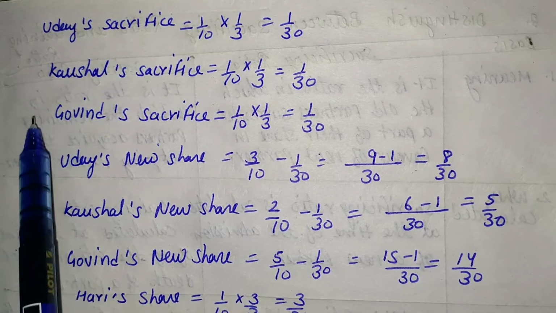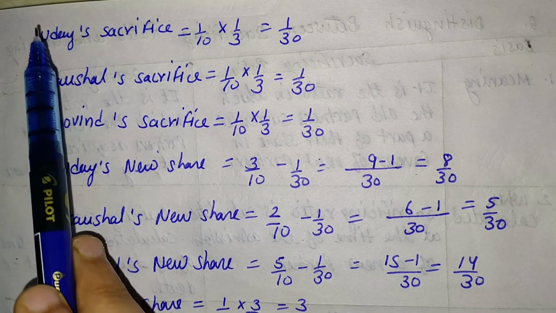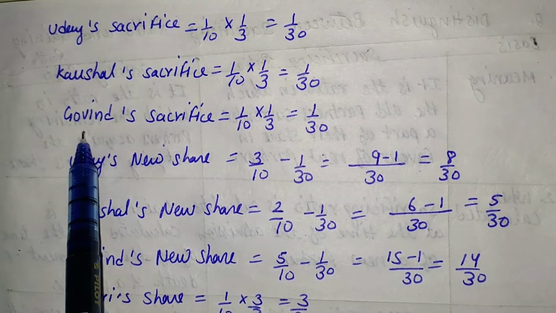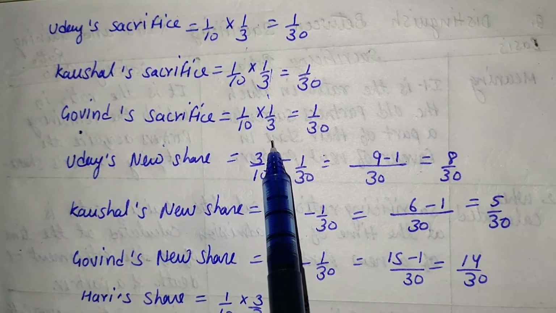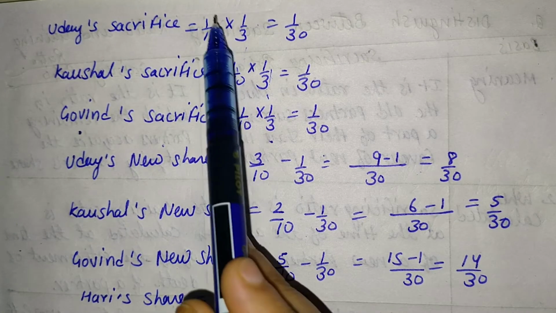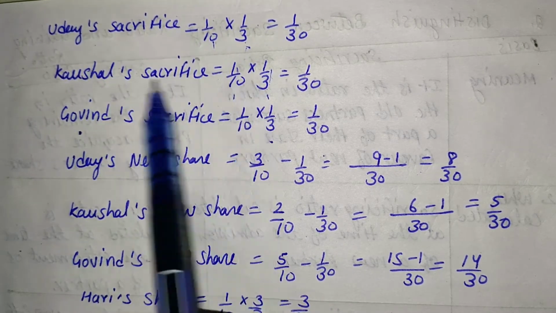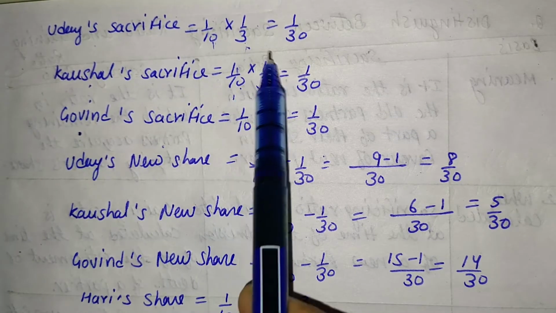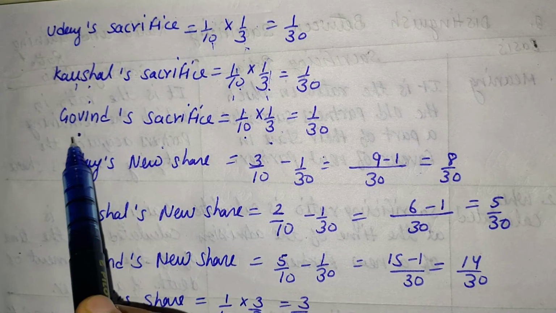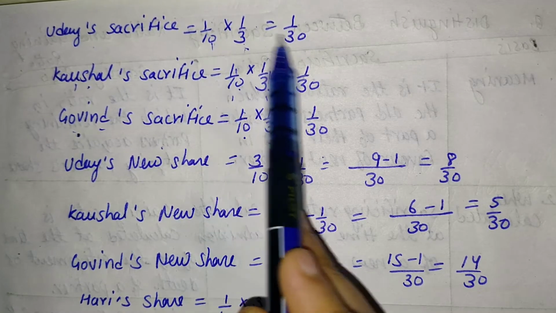At the time of Hari's admission, before this there are three partners in the business, Uday, Kaushal and Govind. And they sacrifice their share equally. It means 1/3, 1/3 and 1/3. And what is the new partner's share? That is 1/10. It means 1/10 of 1/3 is taken from Uday, 1/10 of 1/3 from Kaushal, and 1/10 of 1/3 from Govind. Here it is 1/1, that is 1, and 10 into 3, that is 30.